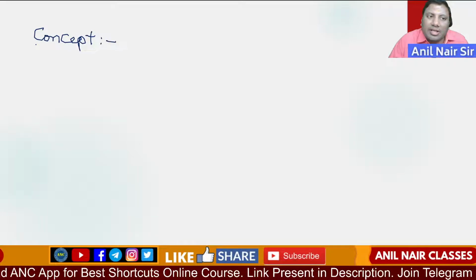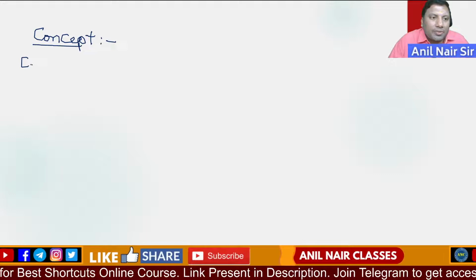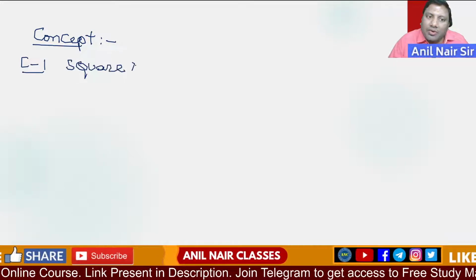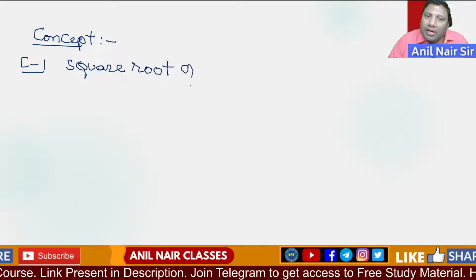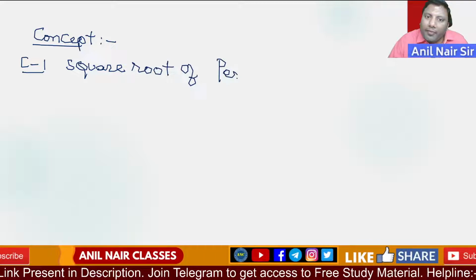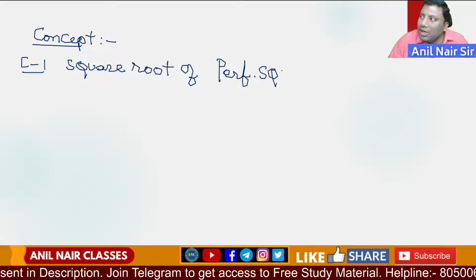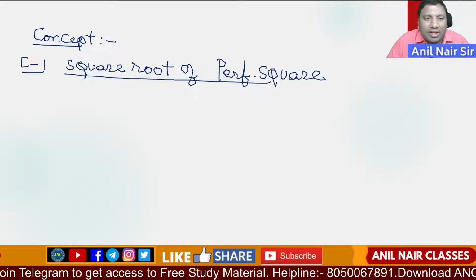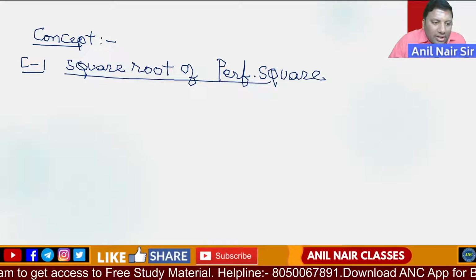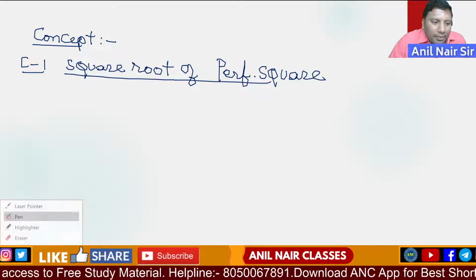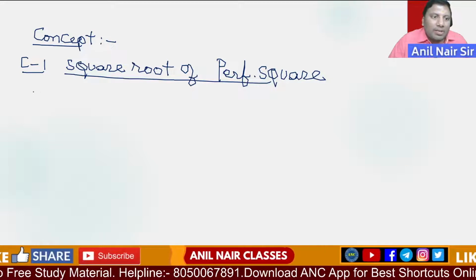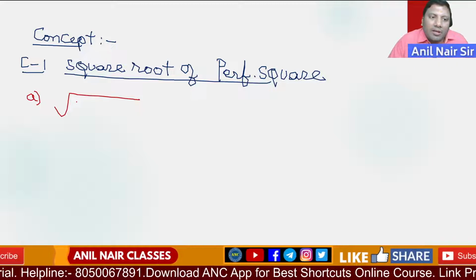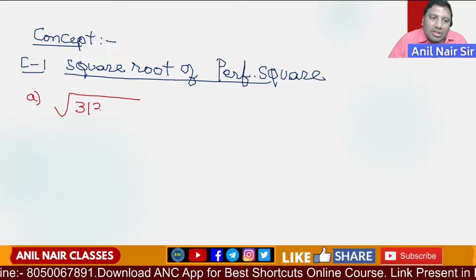Very interesting concept. Concept 1: how to find the square root of a perfect square. Concept 2: how to find the square root of a non-perfect square. Now listen carefully. I will solve multiple examples. First one, the square root of, for example, 3136.